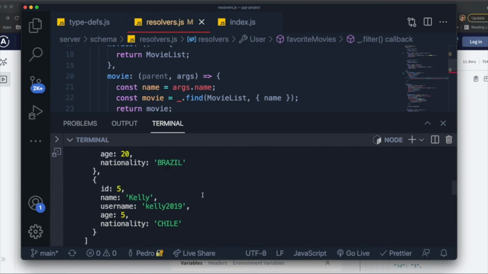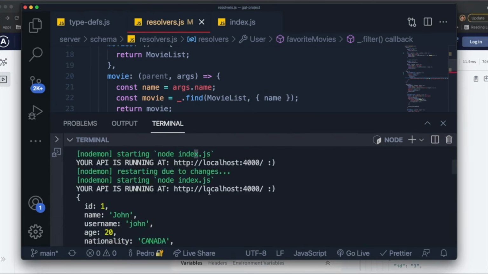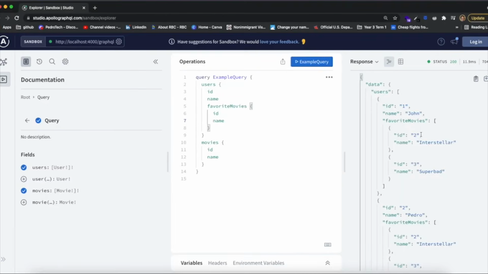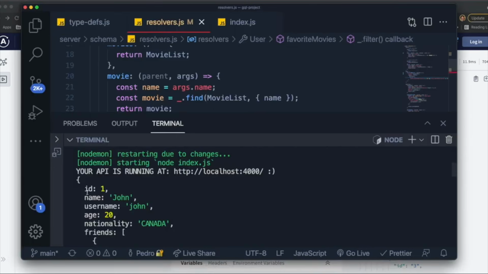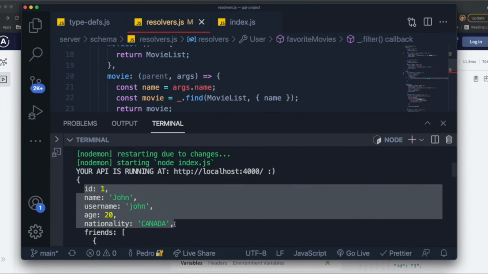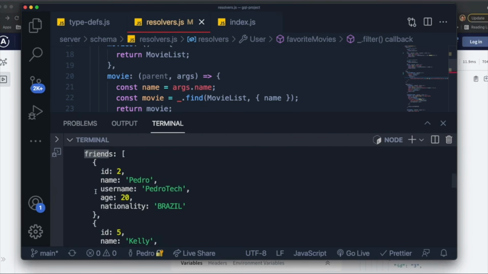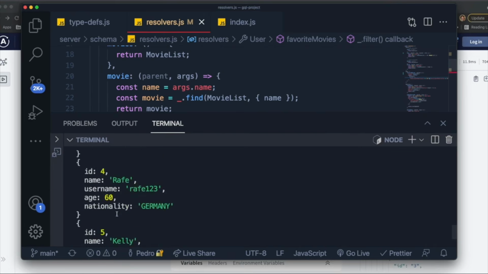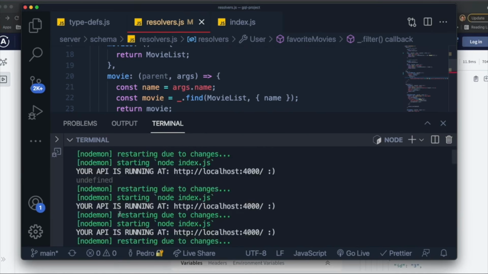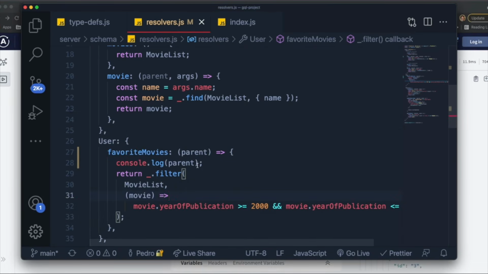Now, one thing that you might have realized is that it isn't exactly what we returned. And the reason for that is because over here, we're returning the ID and the name. Those are the only fields that we asked from the users. But when we access the parent, it returns much more than that. It returns every single field that a user can have. So this is an important aspect of it, and it includes friends, nationalities, and age, which we didn't specify in our request. And this can be used for many things. The use cases in our case aren't very valid, but you should see yourself using this a couple of times, especially in a large project.